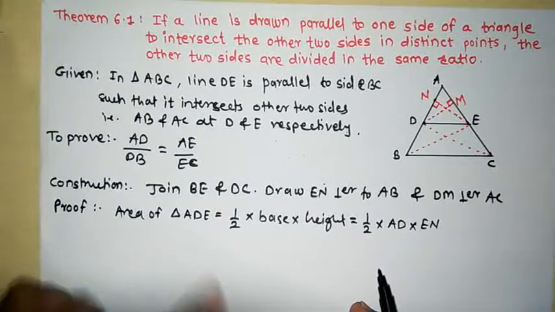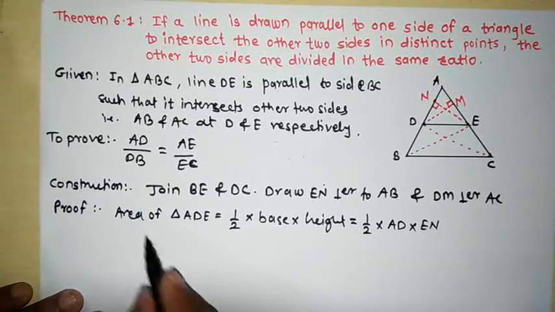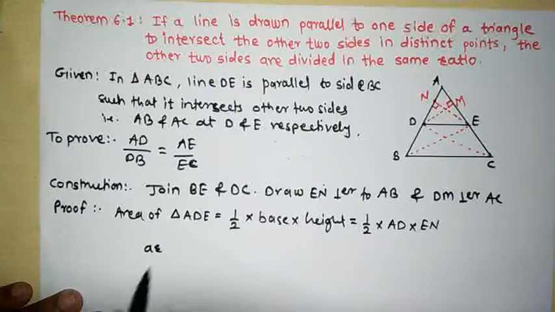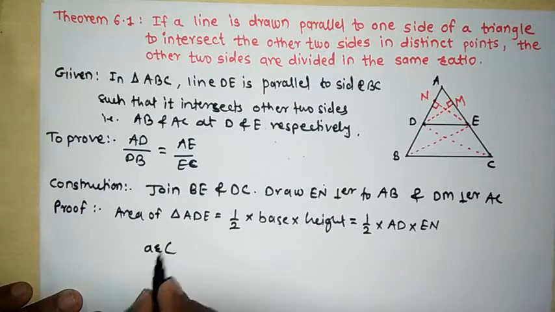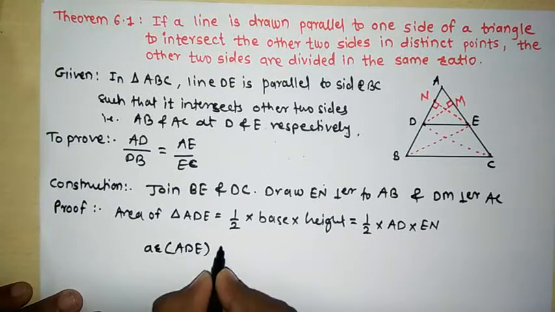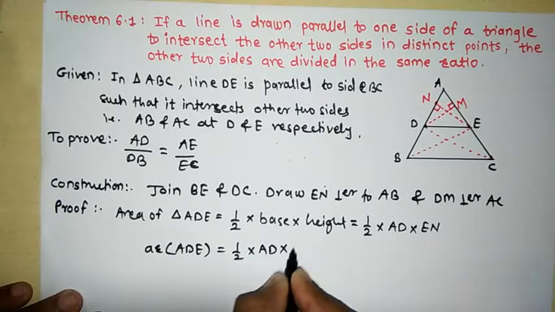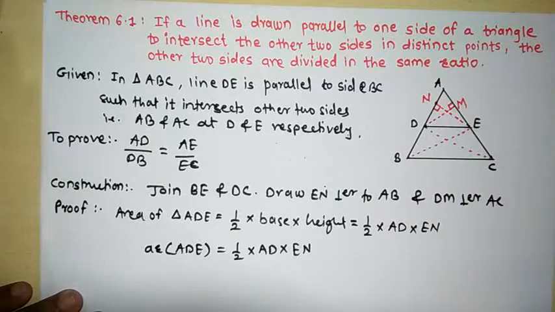Now this area of triangle ADE can also be written in short form. In class 9th we have seen that instead of writing area of, we write ar only. So ar of triangle ADE is equal to 1/2 into AD into EN. We got this much.